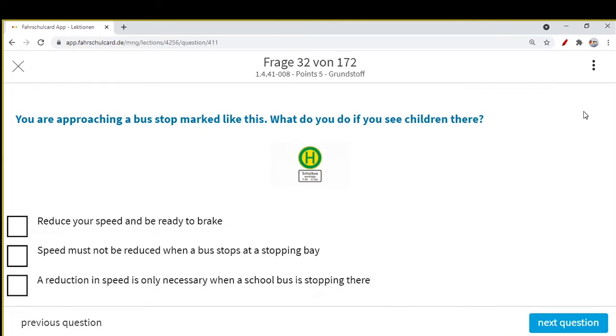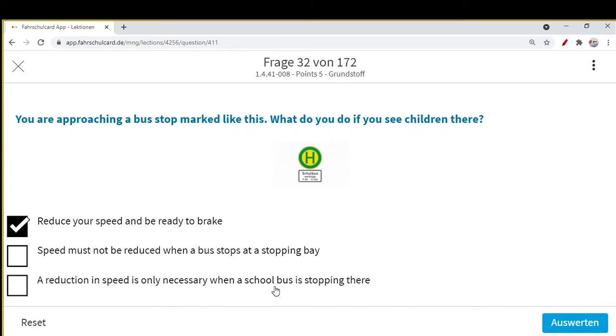So they are asking, if you are approaching the bus stop and you see children, what do you do? Reduce your speed and be ready to brake. Very important, because children can randomly come onto the road and you need to be very careful. You should reduce your speed significantly and be ready to brake. A reduction in speed is only necessary when a school bus is stopping there? No.